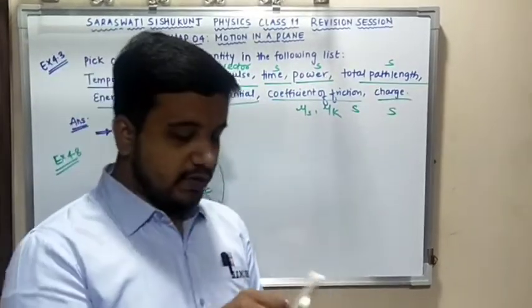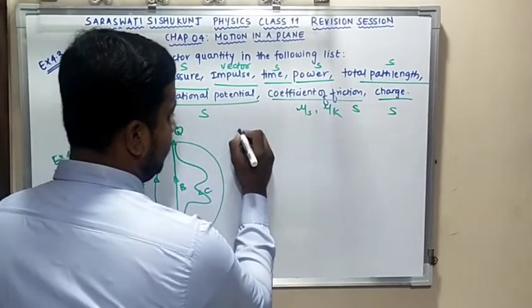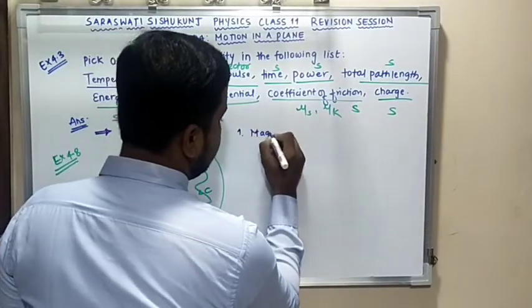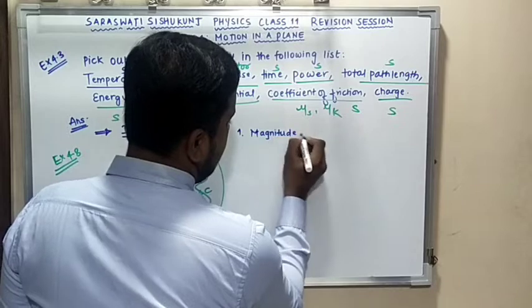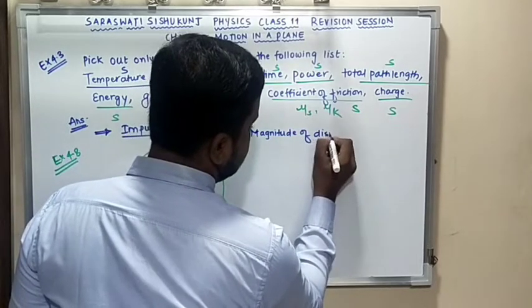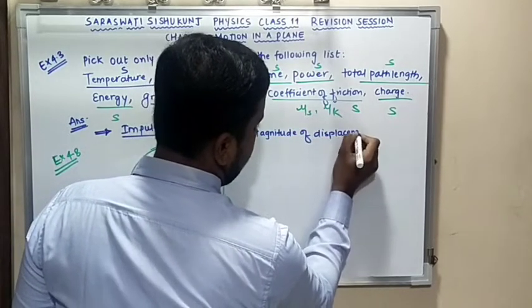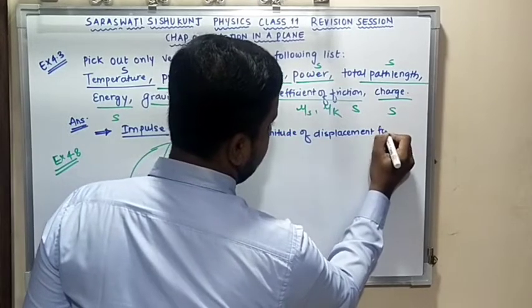They are asking two questions. Number 1, the magnitude of displacement for each girl.